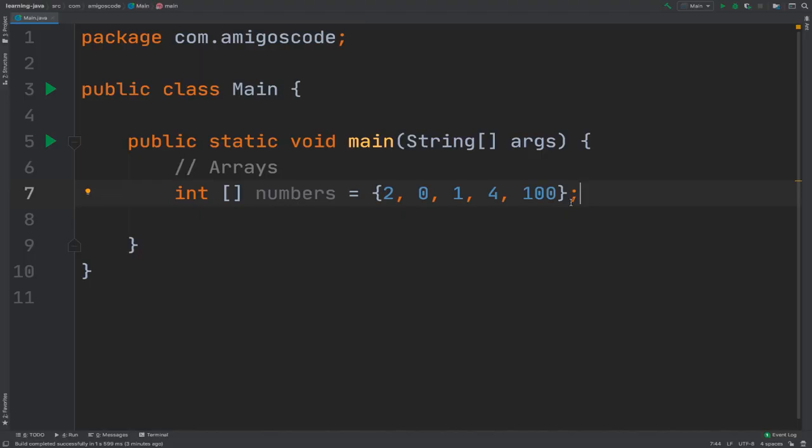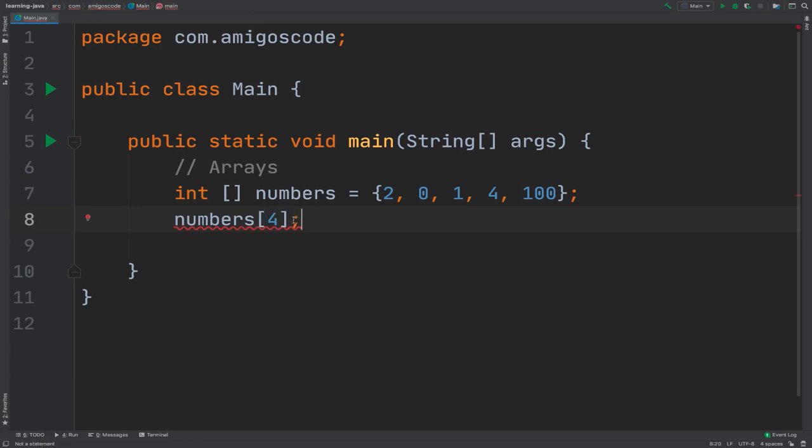So now that you know how arrays work, let's say that you want to grab this last element right here from this array. So the way you do it is as follows. You simply say numbers, and then right here, remember that we've learned that if you want to get a particular number at a given index, you simply pass the actual index. So in our case, this is the index 0, 1, 2, 3, and then 4. So we want to grab the item at index 4, just like that.